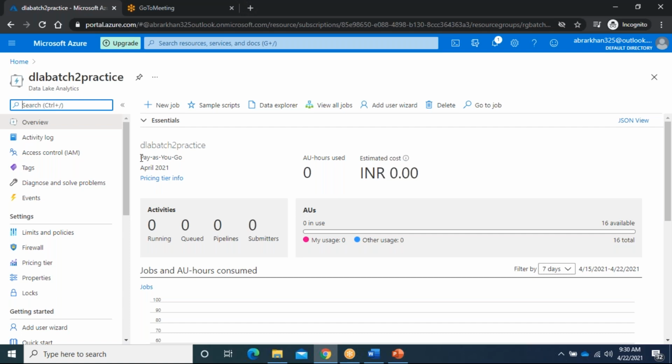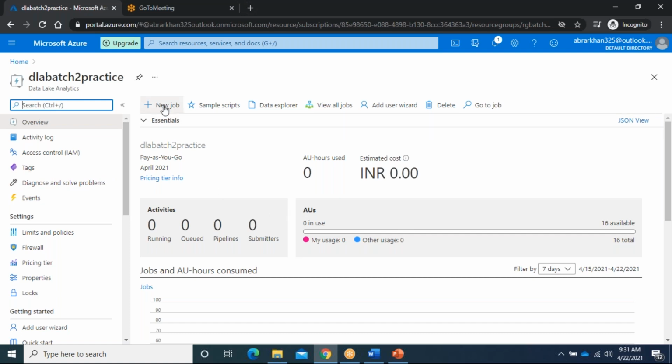They will tell here that if you choose 100, after 100 it will be stopped, and you are not able to run any job. If you pay as you go, they will give the bill based on your usage. Now you can see the estimated cost is 0.0, and once we run the jobs, they will charge based on that. Now what I can do is go with the simple script.